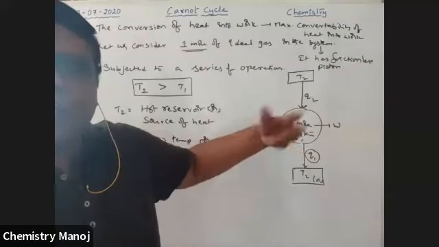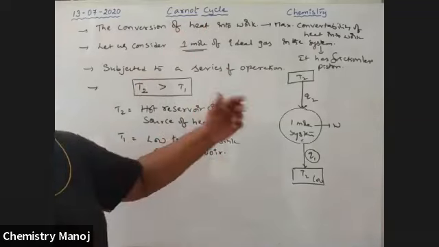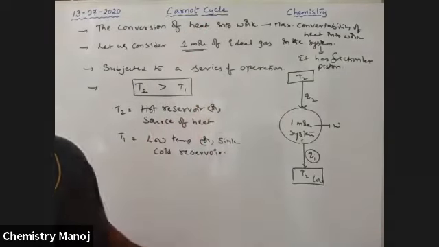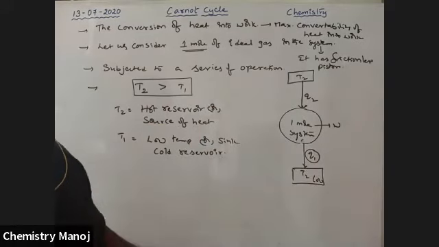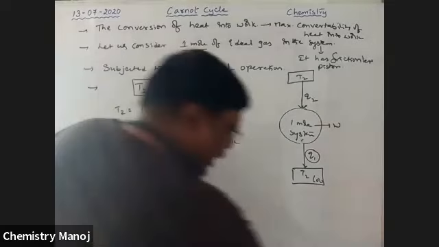Because of absorption of this heat, a number of series of operations take place. Those are explained on the basis of this Carnot cycle. We will discuss the Carnot cycle with the help of this system, and it is a reversible process. A number of series of operations were taken there. So see here, what happened here.